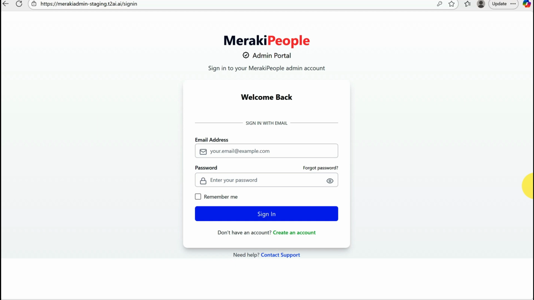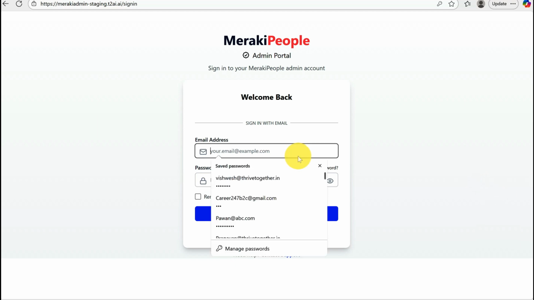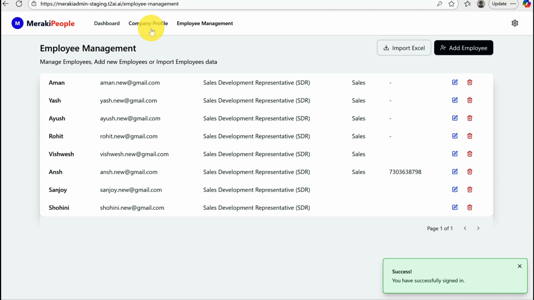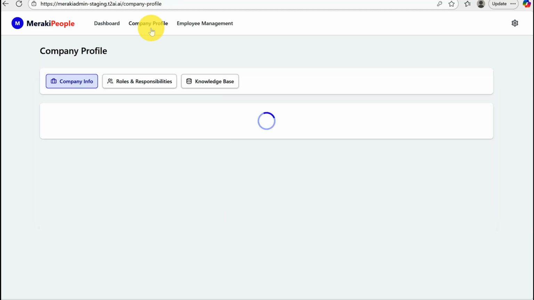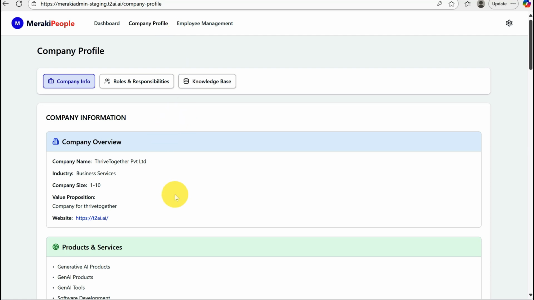We will quickly start with the admin portal, which is where the system stores the company context for the leads which are generated or the calls which are analyzed. So let's get started. This is the admin portal and the login screen of the admin portal. The company that we are showing right now as a demo company is our own company, which is Thrive Together, and Meraki People. So this is Thrive Together, which is our own company.